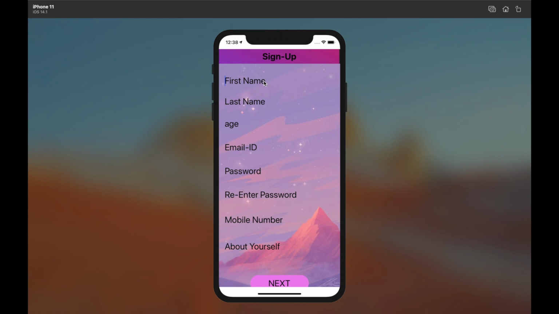I am giving the demonstration only, so I am going to use some dummy details. For example, the first name is demo, last name is account. Your age should be 18 or above to use this, so I am using 18. After this, as acc1@gmail.com, and the password 123. You should give a strong password, but for dummy purposes I am just using a simple password. In this, you have to provide your 10-digit mobile number. As it's a demonstration, I am just giving any 10-digit number.